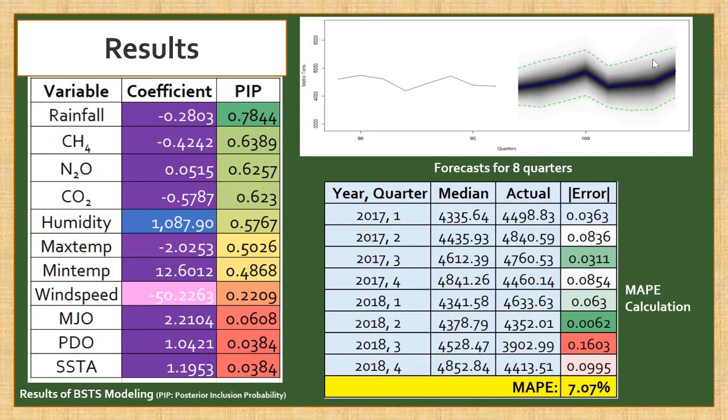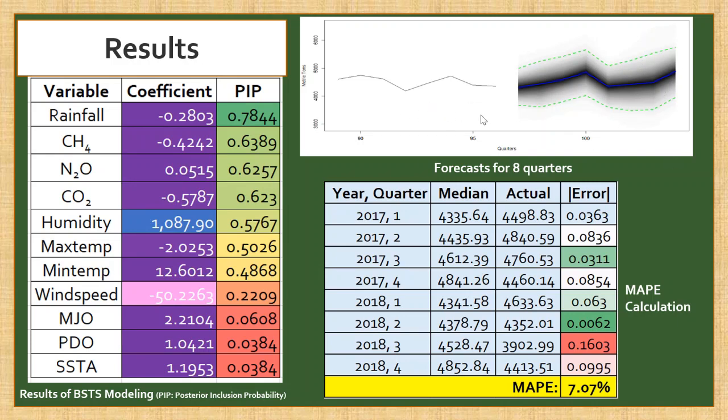Now, every PIP of the greenhouse gases is around 62%, but only N2O or the nitrous oxide is contributory, although the effects are marginal. The maximum temperature and minimum temperature have around 50% PIP but have contrasting effects. Hence, it is important to use these variables separately for the yield to avoid loss of valuable information. Lastly, these three global indices may be discarded already in modeling the yield since all the coefficients and PIPs show that the variables are negligible in modeling the yield.